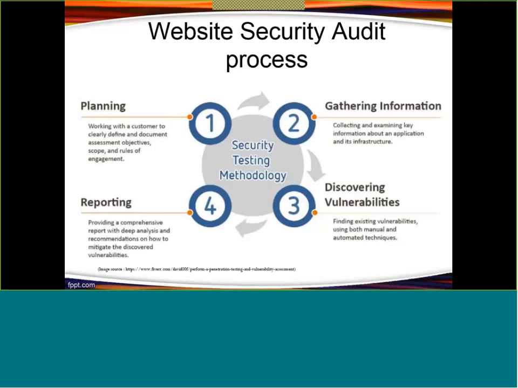After that, gathering information. In this phase, the auditor will gather information about the complete infrastructure, whatever servers we are maintaining, what languages we are using. Suppose we are using a Linux server, I have to provide the version of Linux, the distribution of Linux, the versions of programming languages and server side scripting we are using, how many input fields there are, and how many roles there are in our website.